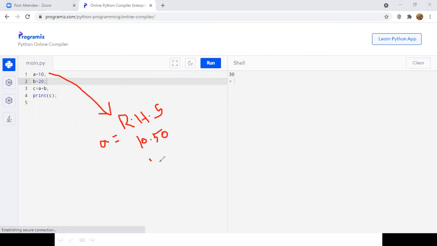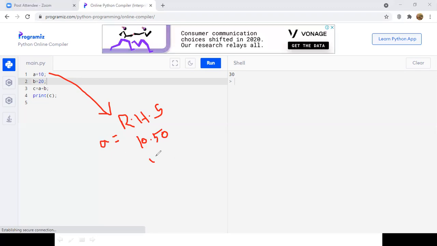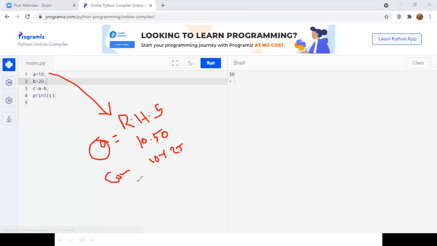Or if you have something different on the RHS, then the data type of the variable will be some other data type. For example, if we have 10 plus 2j, where we have combined the real part and imaginary part on the RHS, then the data type of this variable will be complex. So this is how variables and data types are declared in Python. The data type is not represented on the LHS. There is no need to mention the data type of a variable.